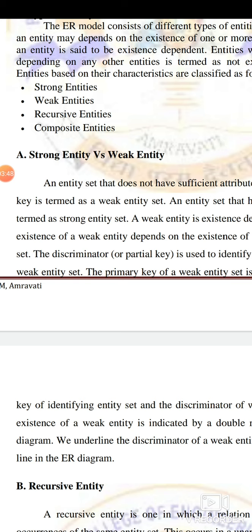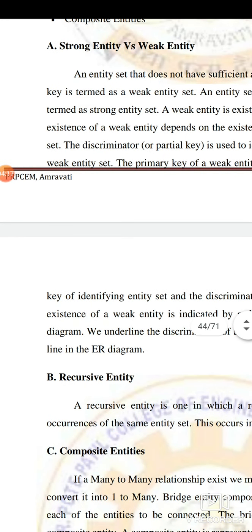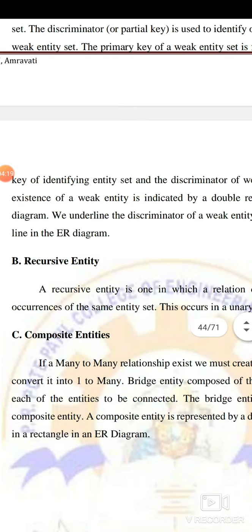Suppose there is one entity, student, and when we form a table, suppose we form a table student, with columns like age, address, mobile number, telephone number, and the very first column is ID. The ID will be a primary key. We will make it a primary key, so it will be unique for every student. Name can be similar, addresses can to some extent be similar, but the ID is specific and unique. So the entity which has this kind of primary key is called a strong entity, and the entity which does not have the primary key is called a weak entity.